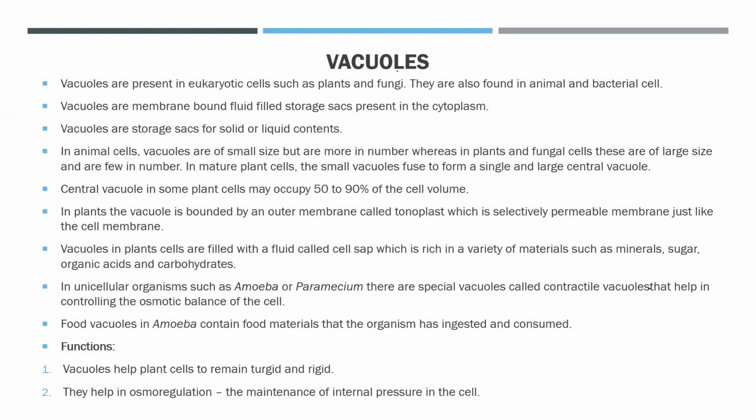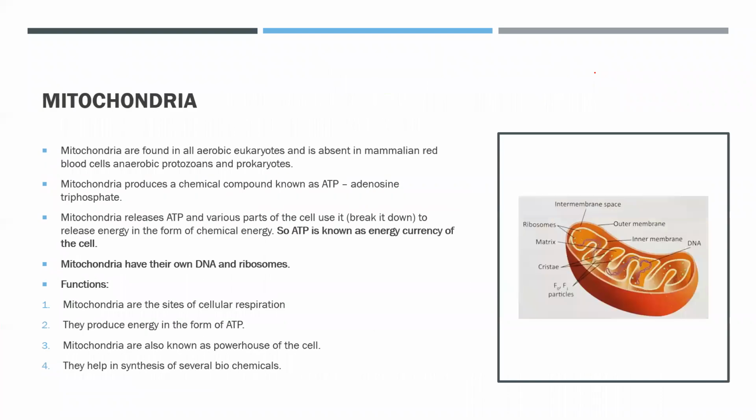Okay, so first of all, it's a membrane bound cell organelle. So it is present in the eukaryotes since it is membrane bound, and most important thing is that in the plants and in the fungus, they are very large. Plants or fungus में अलग से ही दिखाई देता है. It's very large. They are also found in the animal and the bacterial cells, but they are not so large. Let's see in the diagram again.